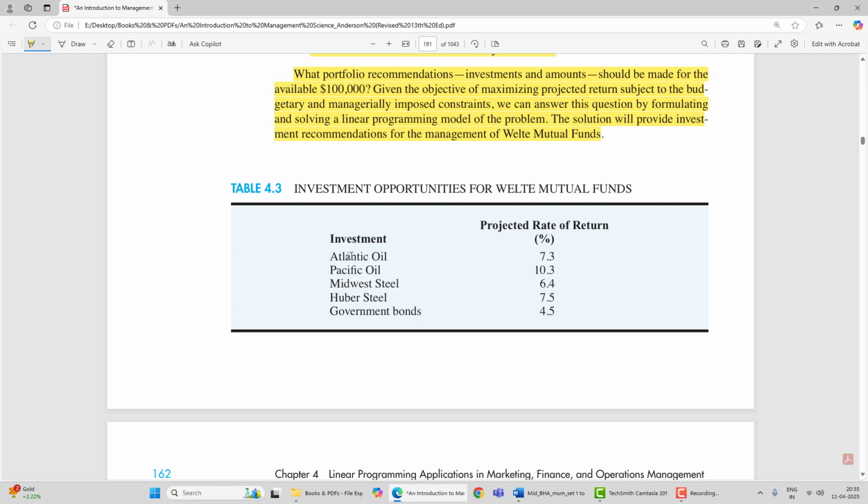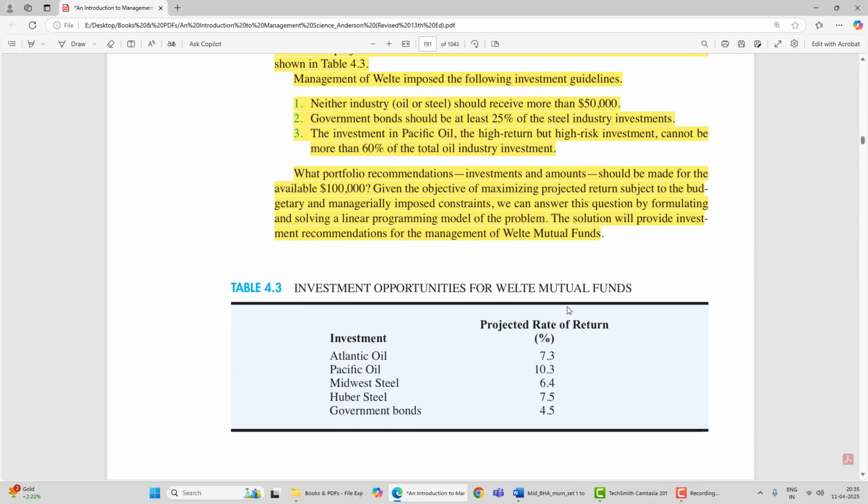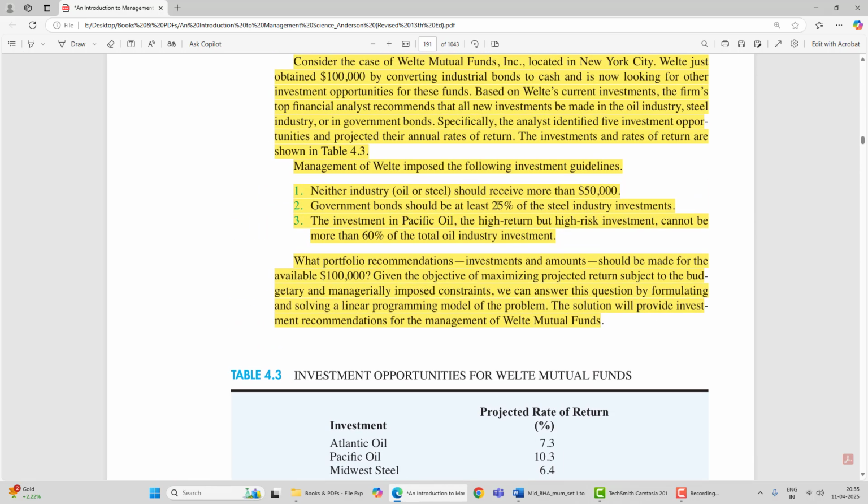So these are the five investments, right? Atlantic Oil, Pacific Oil, Midwest Steel, Huber Steel, and government bonds: two oil industries, two steel industries, and government bonds. And these are the projected rates of return: 7.3%, 10.3, 6.4, 7.5, and 4.5. So basically, management of Wealth imposed the following investment guidelines. So there are certain guidelines which we need to follow.